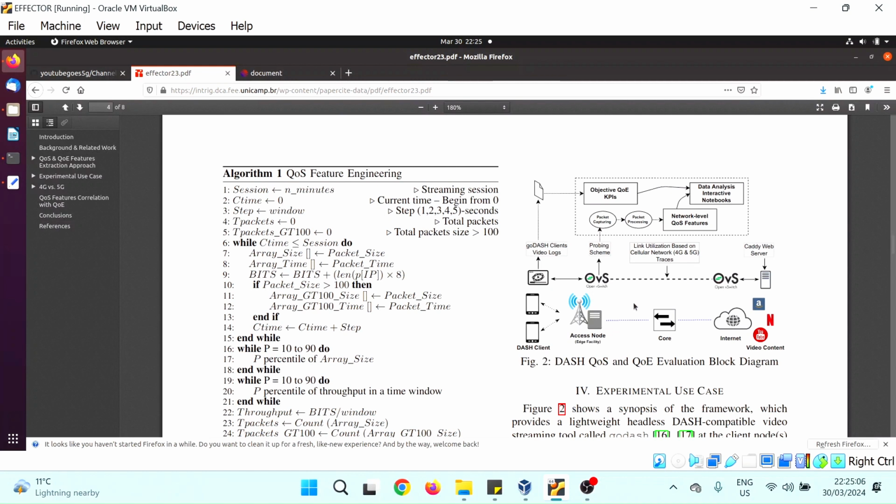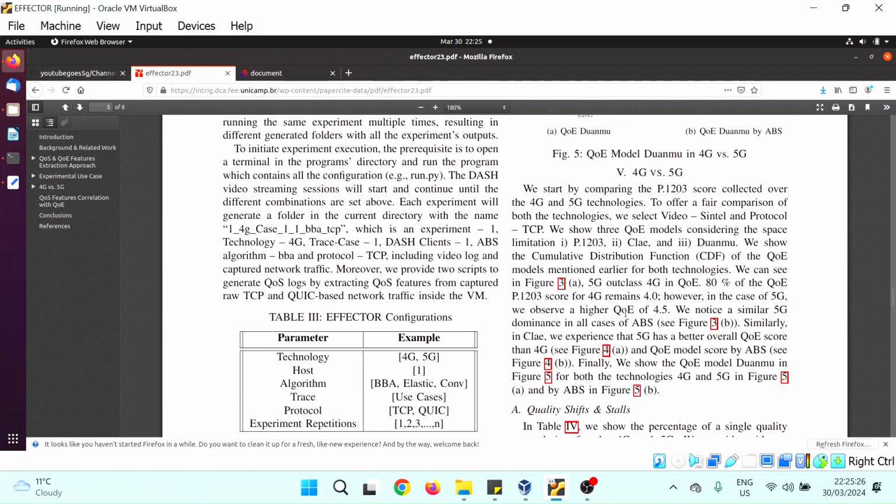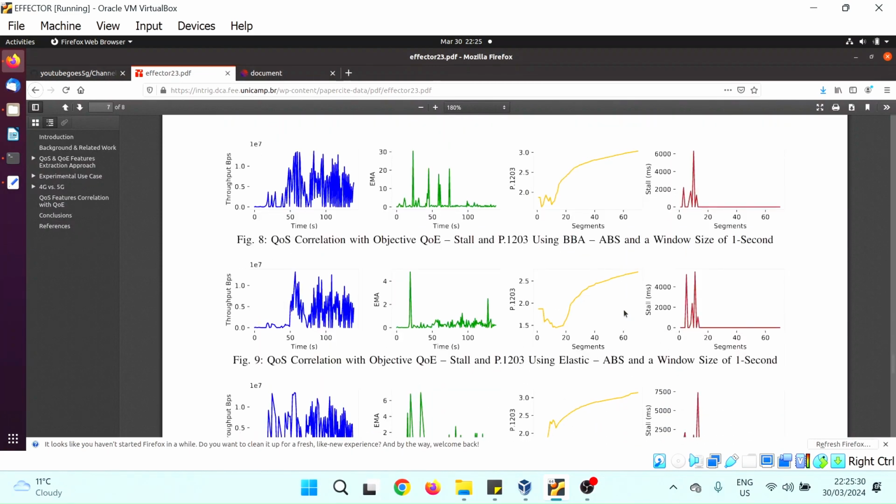Before showing you the correlation, let's look at the architecture of the system. We have the video content here, and these are the GoDASH clients, and then the QoS KPIs and QoE KPIs that this framework provides to you. Now let me show you the relation between the QoS features that we found.